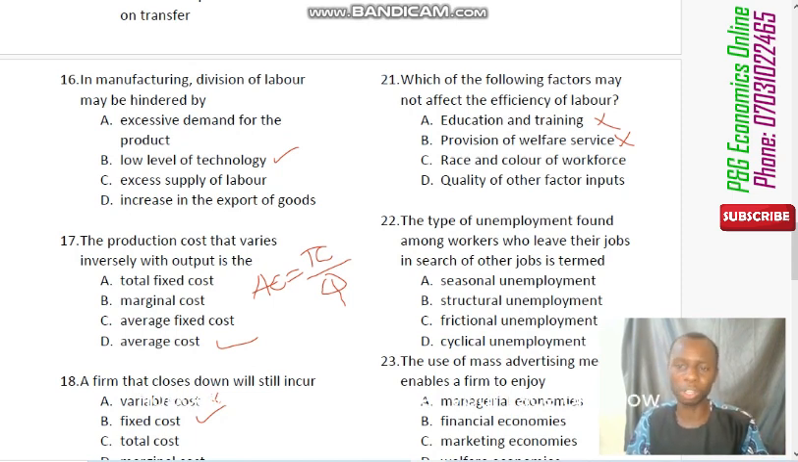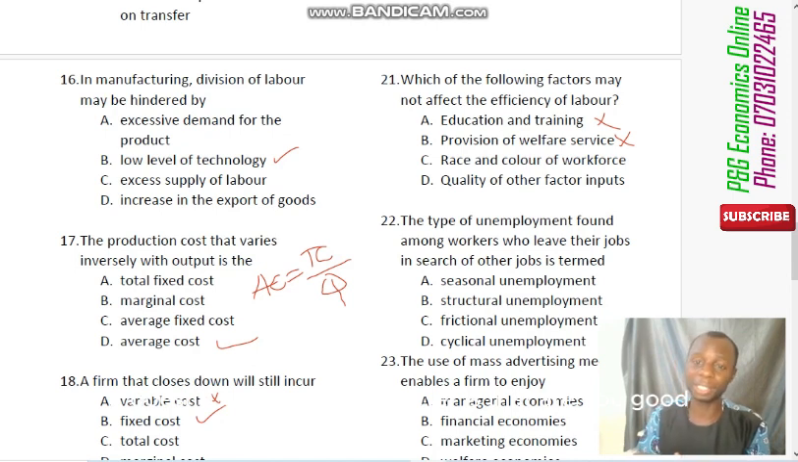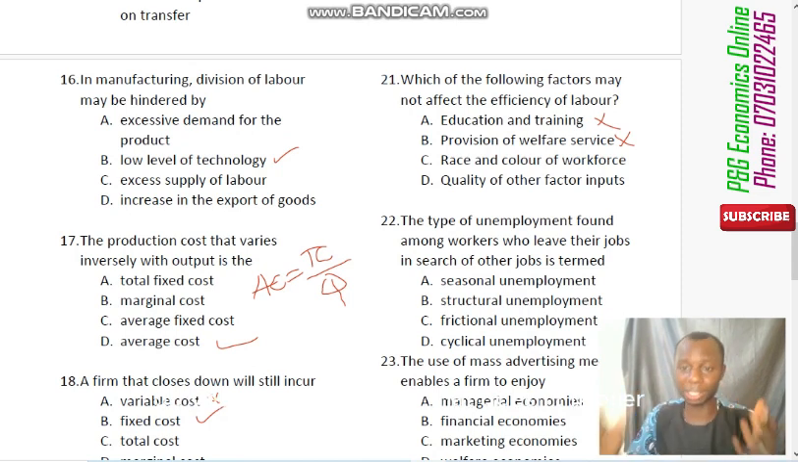Now, race and color is not a factor. Nobody is after your race or your color, whether you are black or you are brown or you are white, or your race, whether you are Nigerian, a Ghanaian, or an American. It doesn't matter. All that matters is: are you good? Are you qualified? Are you well trained? Do you have education? Do you have the experience? So race and color can never be a factor that affects it. But quality of factor input can also be a factor. So the correct answer is C.